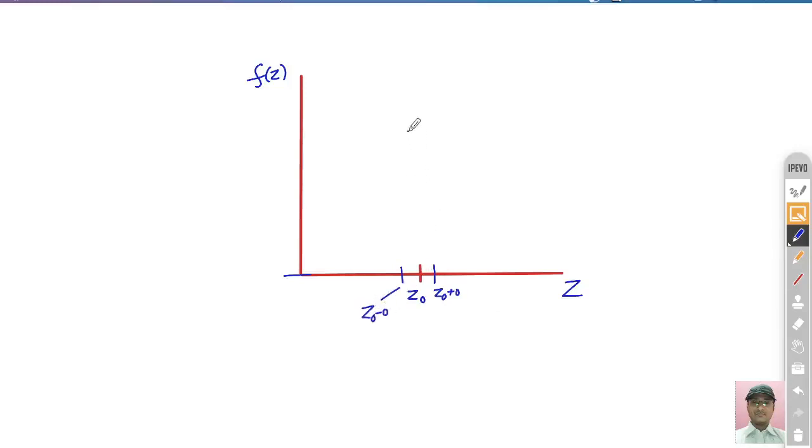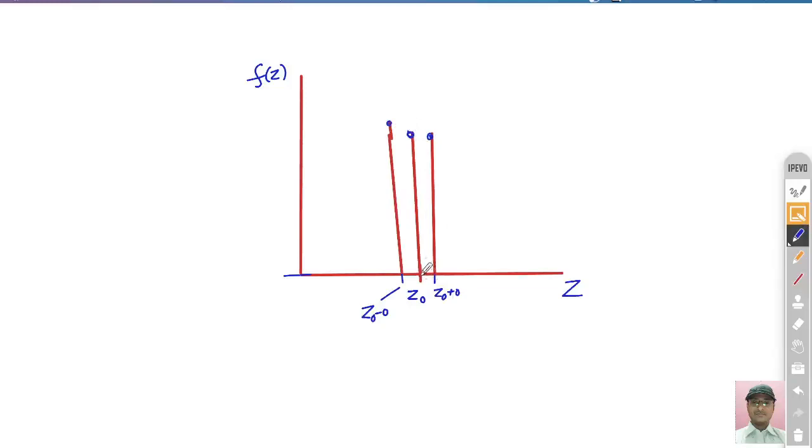And if you want to find out the functional value for the same, let's suppose this is the functional value, this for the second one, and let's suppose this for the third one, right. The height may be upper or lower also. So it's saying that a function is continuous once these three points overlap each other.